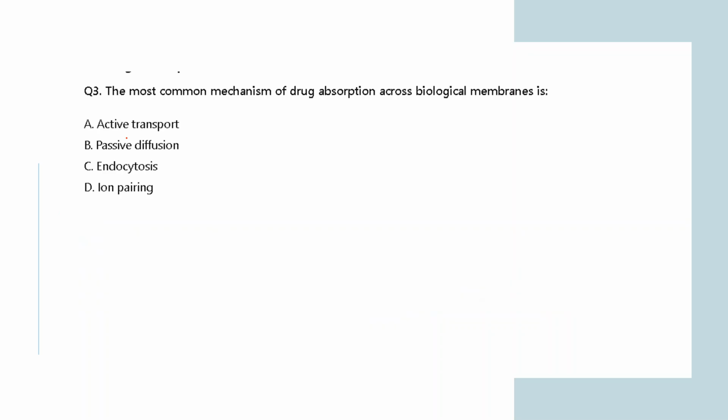Which of these mechanisms is actually very common in drug absorption across the biological membrane?